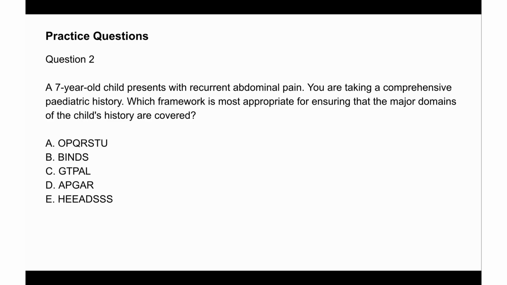So that's birth, immunization, nutrition, development, and social history. The GTPAL helps you to explore the mother's obstetric history. So gravida, how many pregnancies, how many children have been brought to term, how many abortions, how many live births. APGAR score is, of course, APGAR score at birth. Then HEADS score is for the adolescent social history.